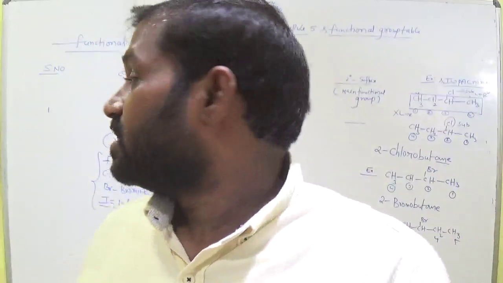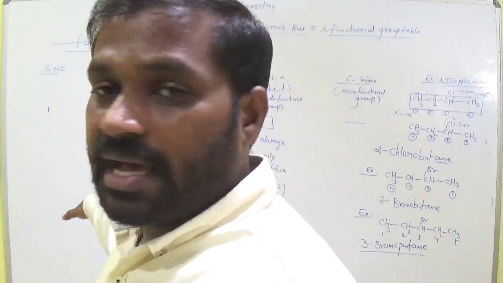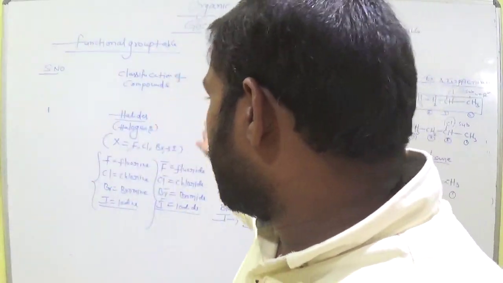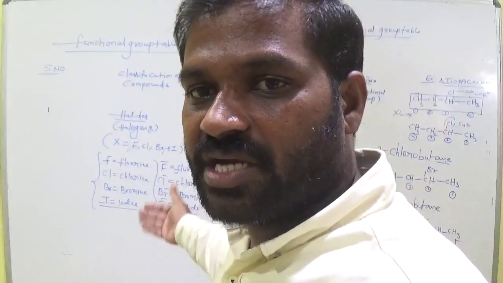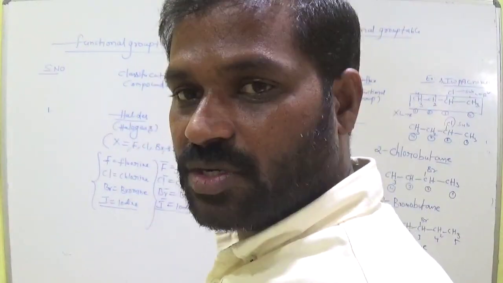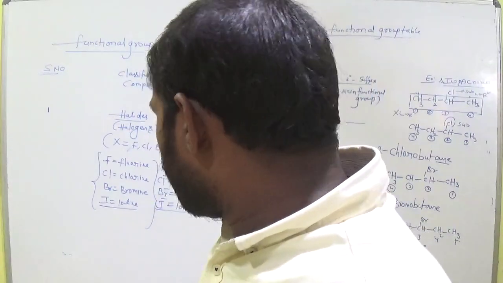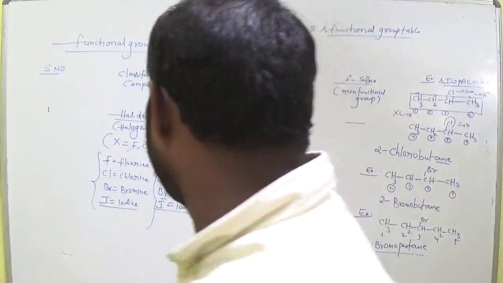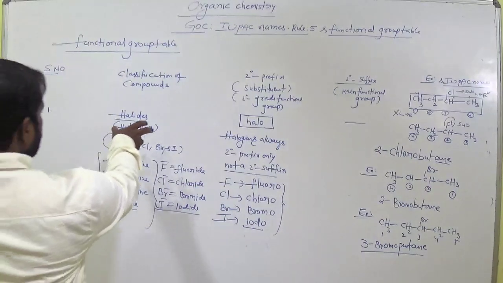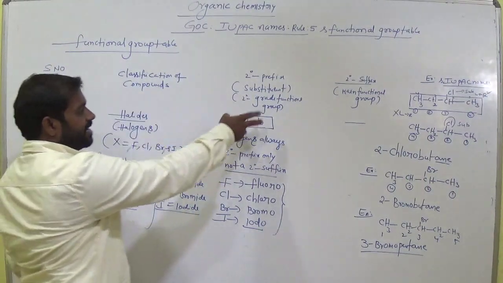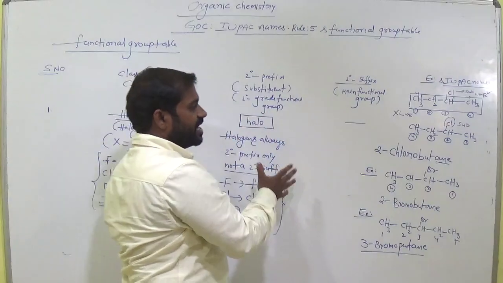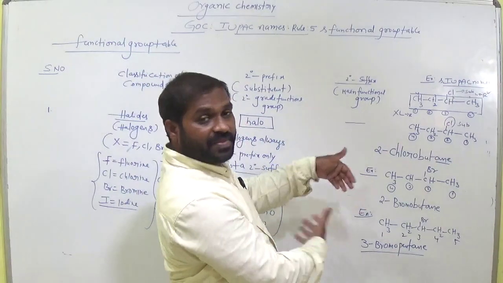So this is the functional group table. We have many examples here: halogen, hydroxy, aldehyde, ketones. I will continue this table, so don't close this tabular form in your notes. Continuity is there, remember that. First we are discussing halides. Halides are always secondary prefixes or substituents. In this case, how do we give the names?